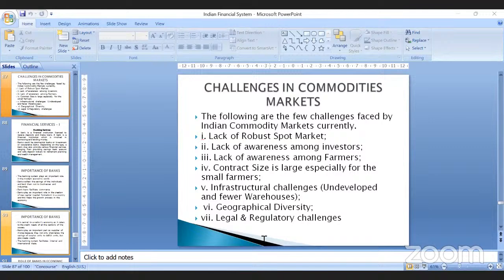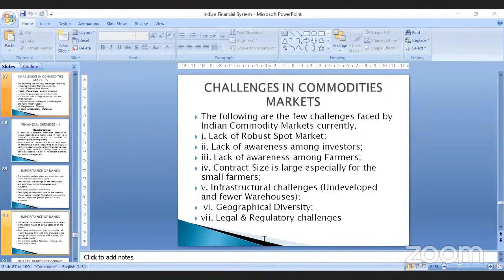See, whenever you are talking about current day investors, they are the people who are investing in derivatives, mutual funds, SIPs, banks, but they are not thinking about the commodities market. So there is a lack of awareness among the investors about the commodities market. There is a lack of awareness not only among investors, but among the farmers also. There is something called the commodities market, where exchanging of goods and services can be done, which would be helpful for them, right?